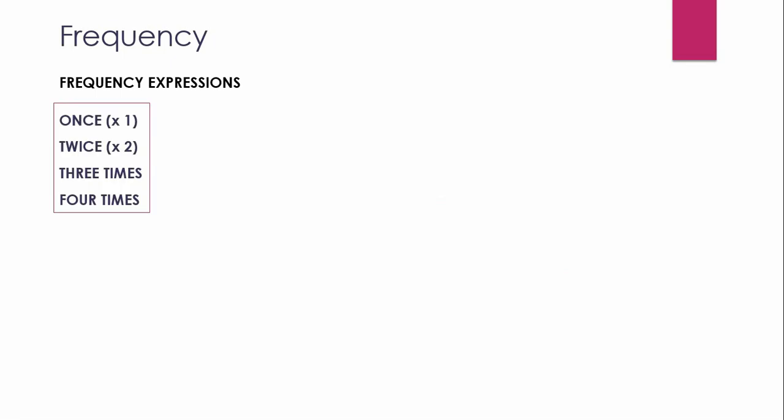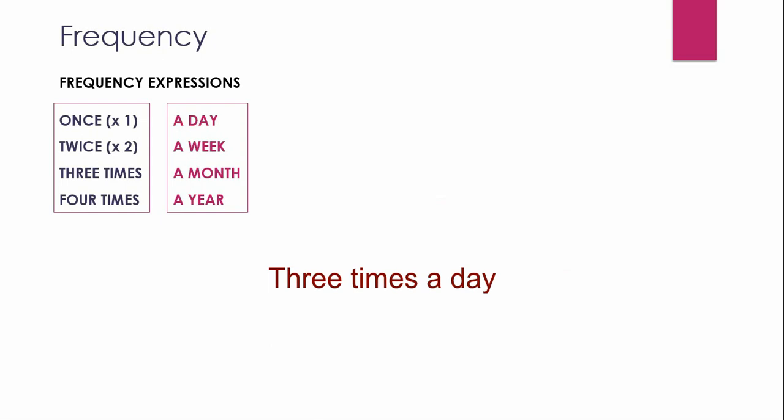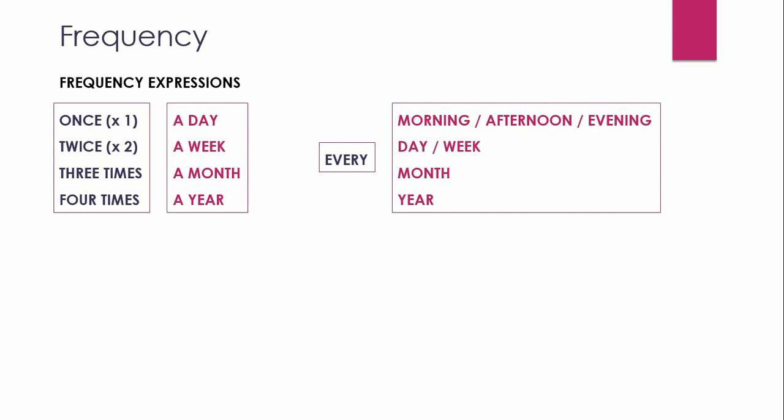Another way to talk about frequency is to use frequency expressions. Examples: once, twice, 3 times, 4 times, a day, a week, a month, a year, once a week, 3 times a day. Or every: every morning, afternoon, evening, day, week, month, year. Every morning, every year.